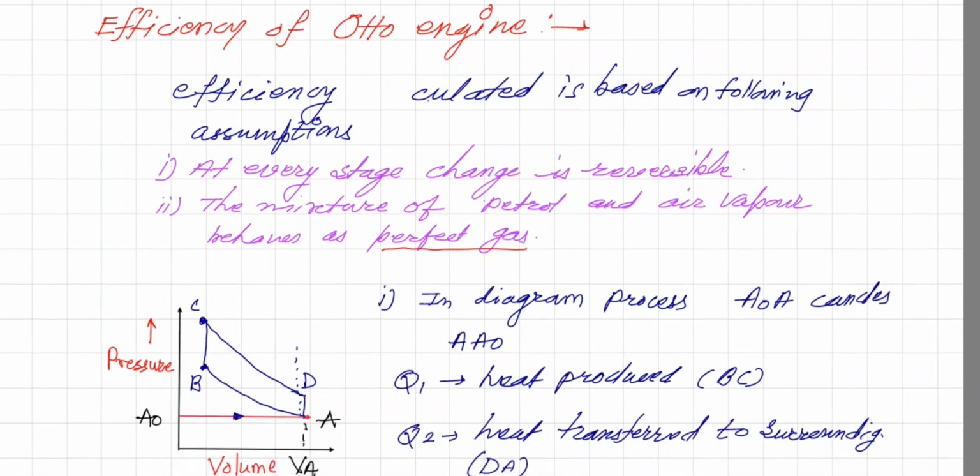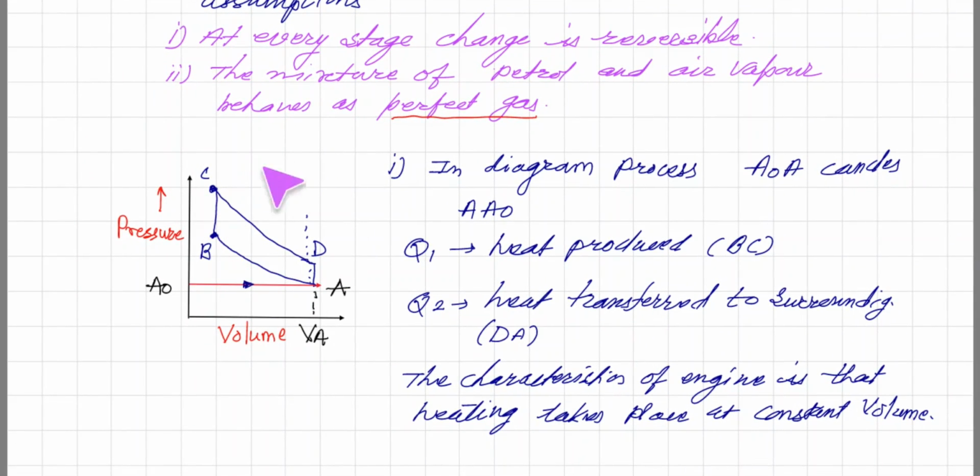These are the assumptions. Now when we are talking about efficiency, in the diagram, process A0A cancels A0. That means in all stages, remember that processes are reversible. So when operation A0 to A takes place, similarly A to A0, they cancel each other.